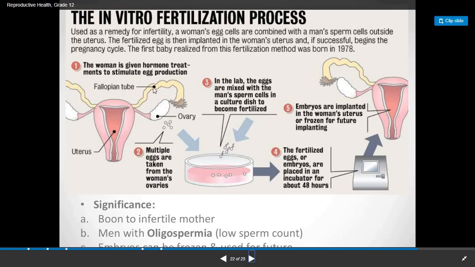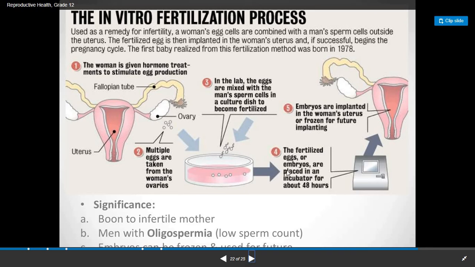The woman is given hormone treatment to stimulate egg production, so that multiple eggs are formed. These eggs are taken from the woman's ovaries. Then in the lab the eggs are mixed with the man's sperm cells in the culture dish to become fertilized. This is the petri dish shown. Here the egg and the sperm are taken and the culture medium is there. Both in the culture medium mate with each other and due to this the zygote is formed.